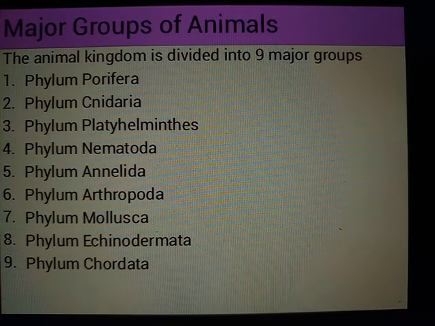In the coming part, we will be studying these different phyla, their characteristics, examples, and how they are grouped into different phyla. Hope you have understood this part, and next we will start with the phylum.